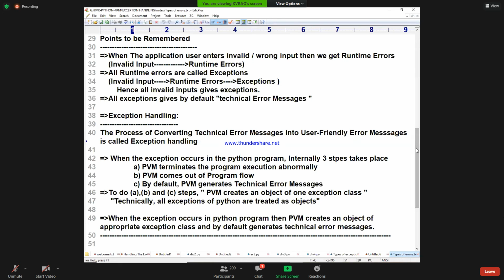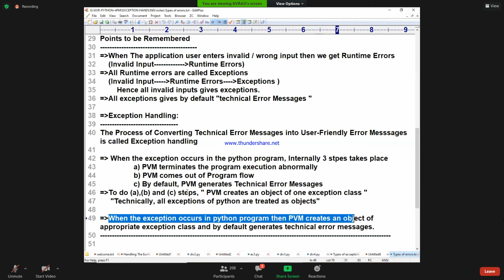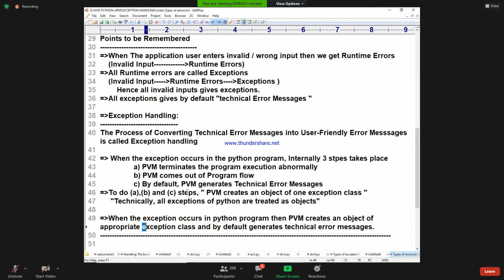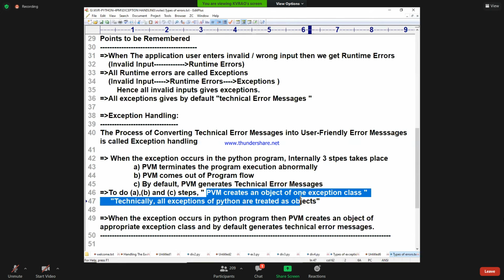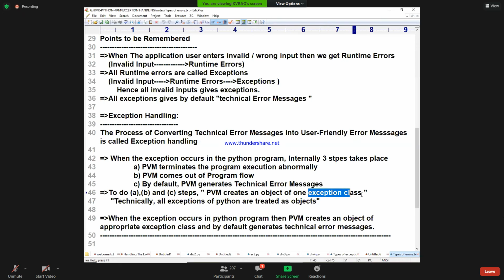When an exception occurs in the Python program, Python creates an object of the appropriate exception class. To do A, B, C steps, PVM creates an object of an exception class. I explained it every time.